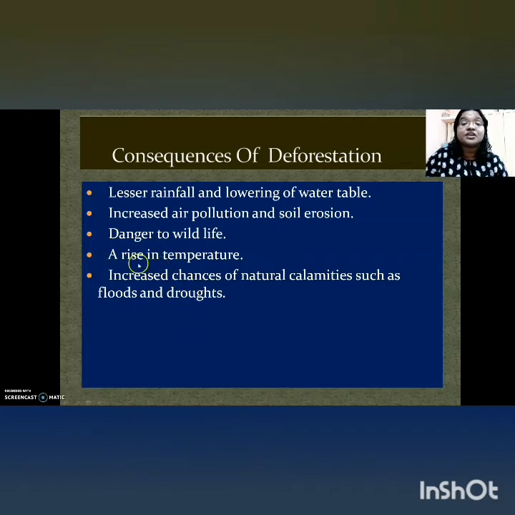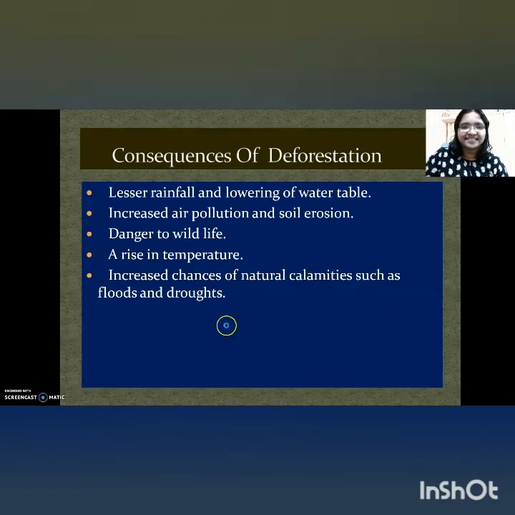And if plants are not there, there will be an increased level of carbon dioxide due to the lack of photosynthesis, and thereby the temperature of the area increases. So that's why you might have heard about global warming and all. Am I right? And that is due to the effect of the greenhouse gases. You should know that carbon dioxide is one of the most powerful greenhouse gases. And then the last consequence of deforestation, which is given in your book, is that it can also lead to natural calamities such as floods, droughts, etc.